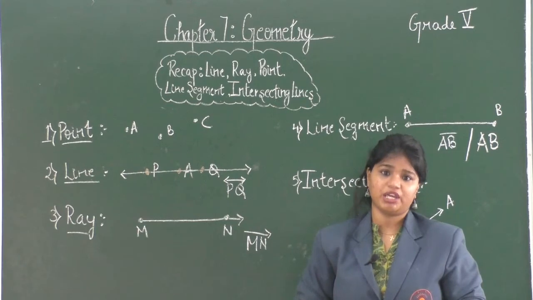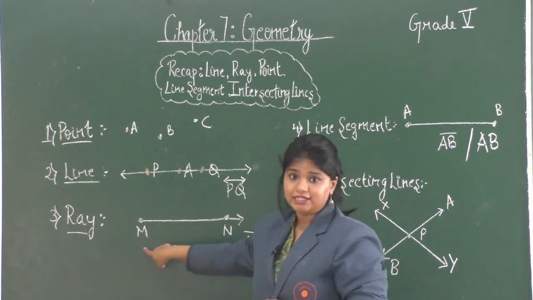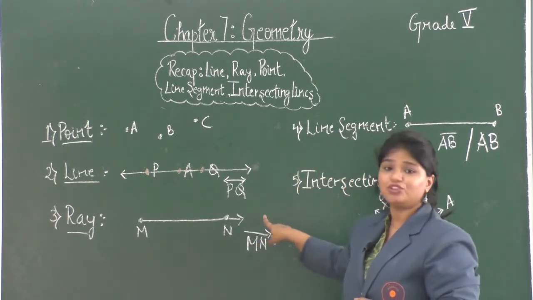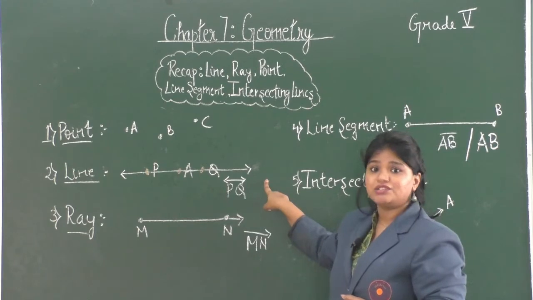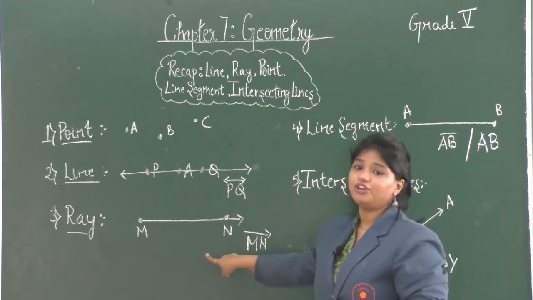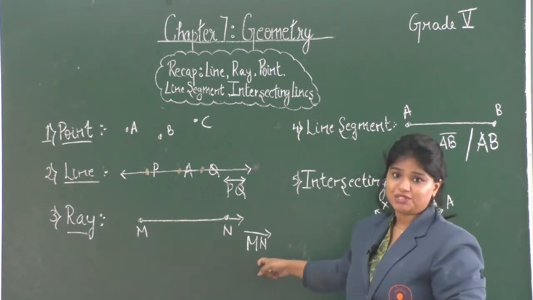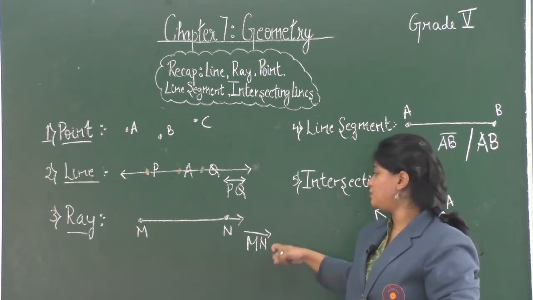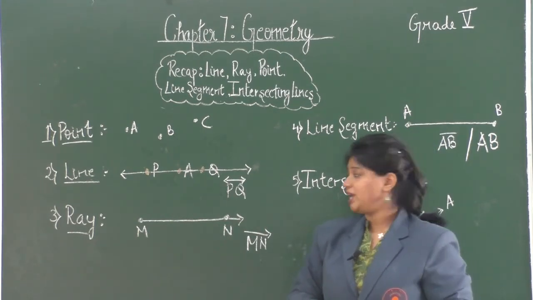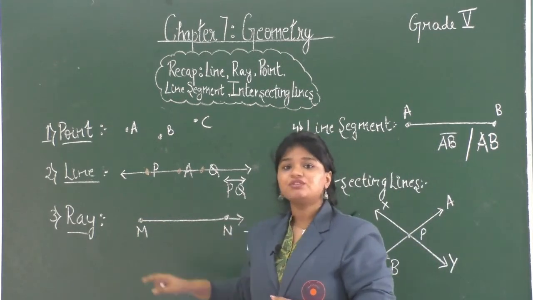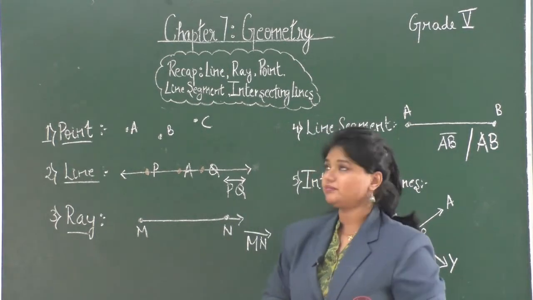Next, what is a ray? A ray is a part of a line which has one fixed end, and we can increase the length of the ray from the other end. So as a line, it is difficult to measure the length of a ray as well. How do we represent a ray? A ray is represented as MN with the symbol of a ray. Now we said that a ray has a fixed end. This fixed end is known as the initial point of a ray.